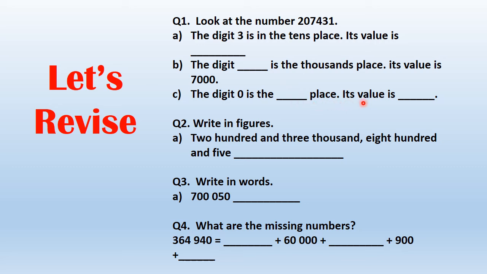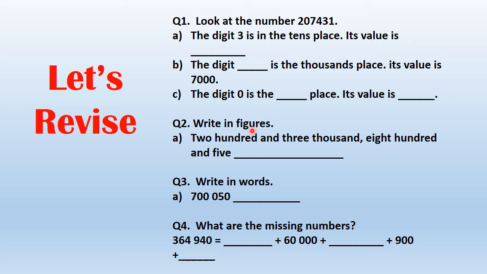And its value is dash. Now what is the value of 0? A number 0 has no value. 0 is always 0. Okay? It has no particular value. So its value is 0. You will not write 0, 0, 0, not like this. Simply write 0 because 0 itself has no value. Okay, if it was 1, 2, 3 like this, you would have added the zeros after it, but 0 itself has no value.